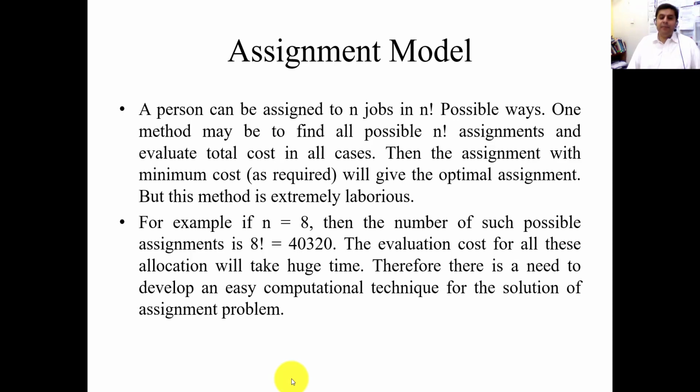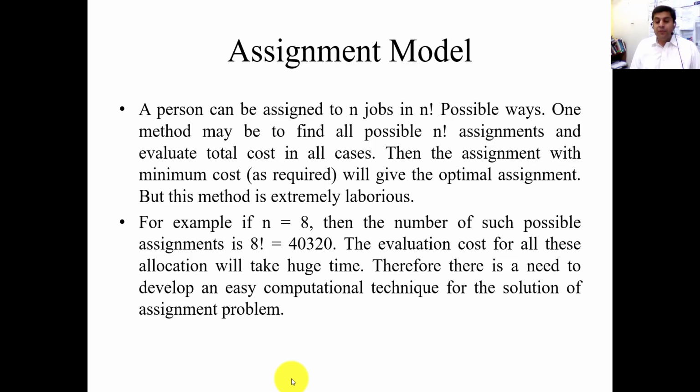For example, there is another example. If n is equal to 8, for example, you have 8 people and you have 8 jobs, then the number of such possible assignments is 8 factorial. So 8 factorial is equal to 40,320. So these are the combinations. You can assign 8 people in these combinations, which will be very laborious and very difficult. Because how will you understand which combination is the most feasible one? So for this purpose, we will construct an NLP model. When you construct an NLP model, when you construct an objective function, this whole process will be very easy.